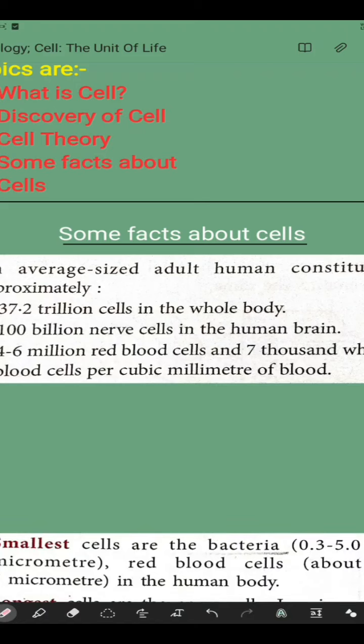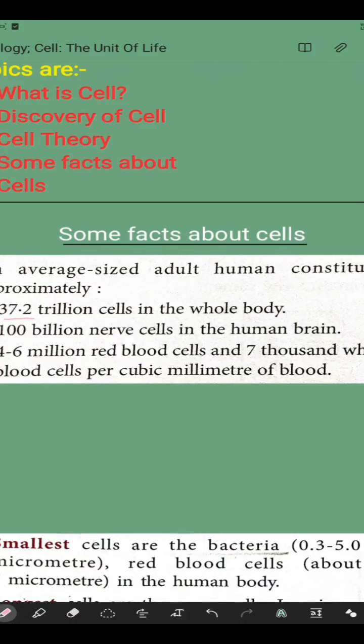I already told you many cells die. Like I told you, RBCs die after 120 days or 121, like that. If they keep on dying and new cells are not produced, then our body would lack cells. So when a cell dies, it is replaced by another cell. In our body there are 37.2 trillion cells, which is a very large number. Then there are 100 billion nerve cells in the human body. There are a lot of nerve cells in the human body.